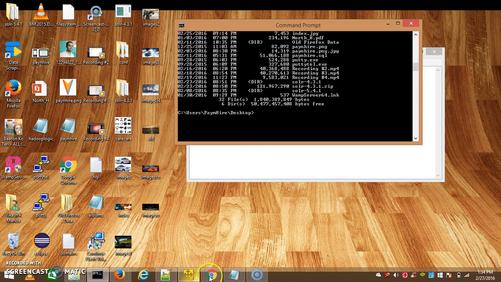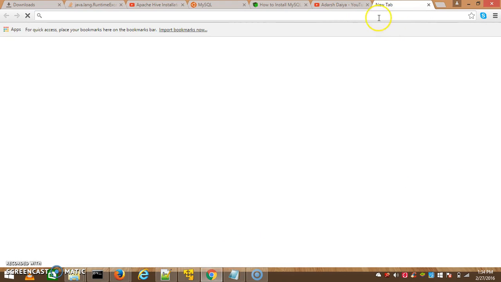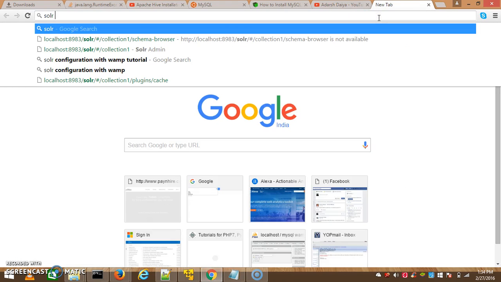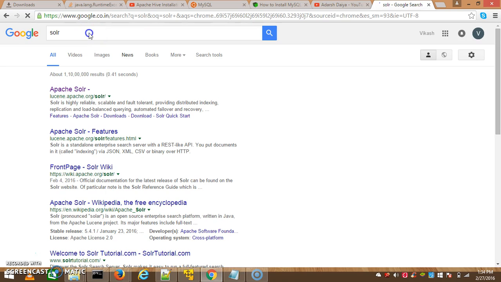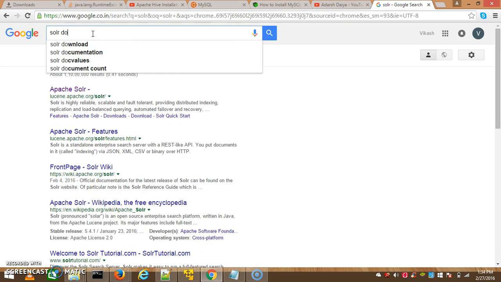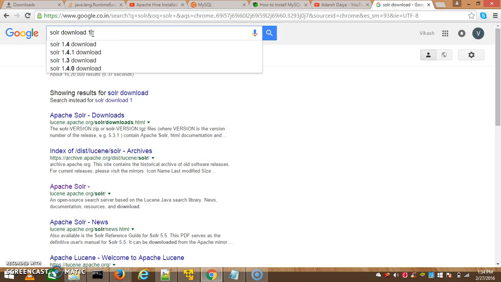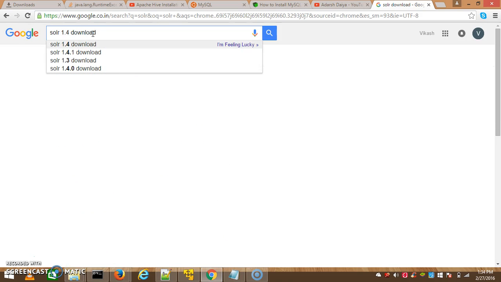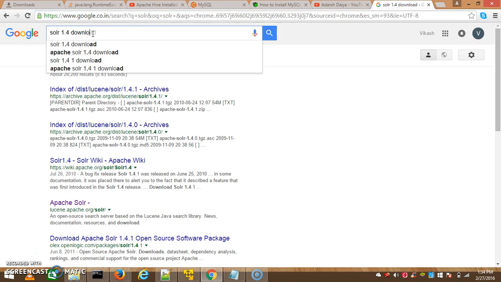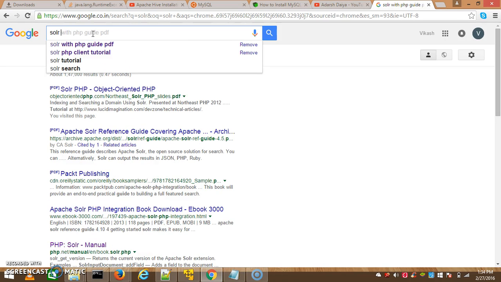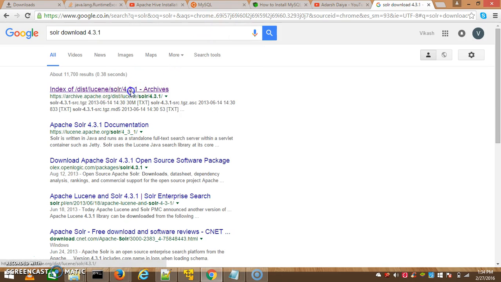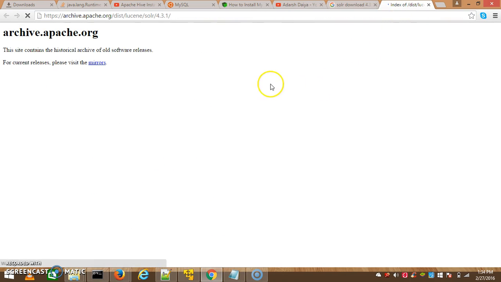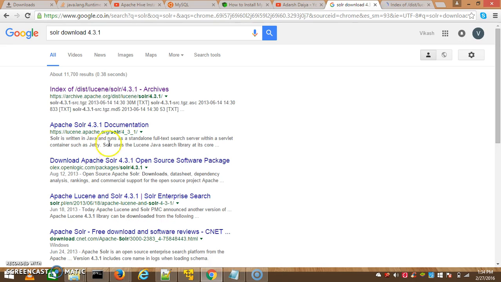If you have not, then you have to download Solr. Google Solr download, whichever version you want. Here you have to download a zip file or tar file. There is a mirror image, another one, Lucene.